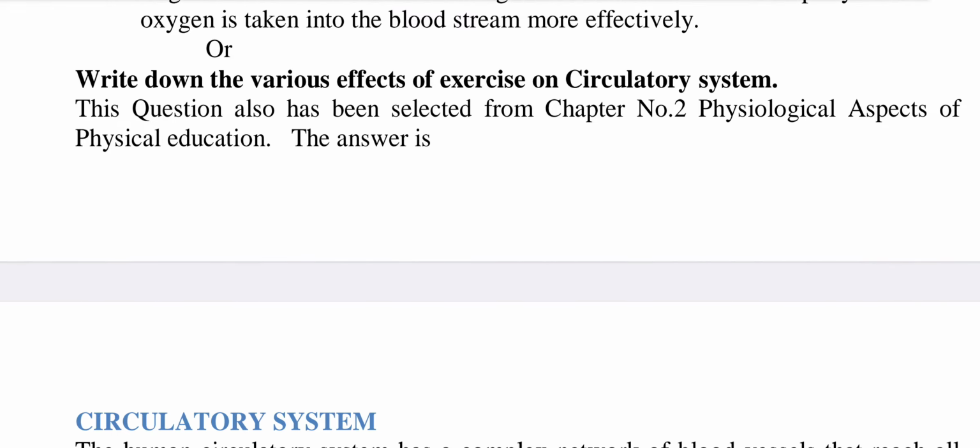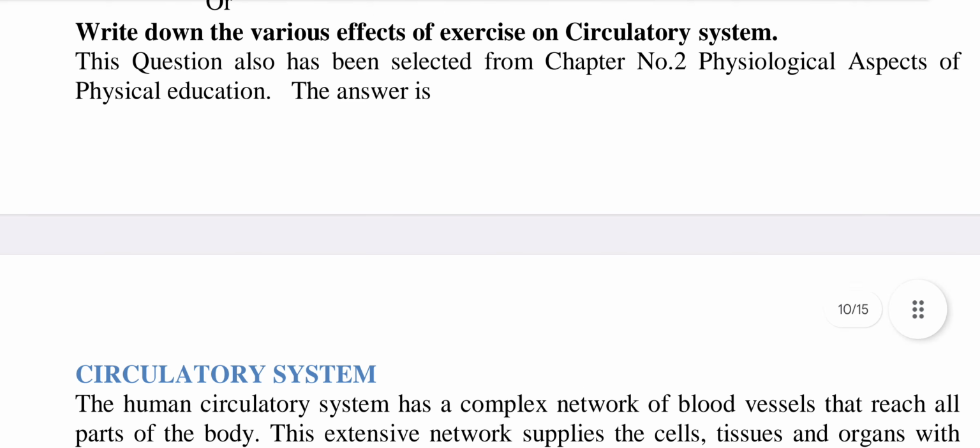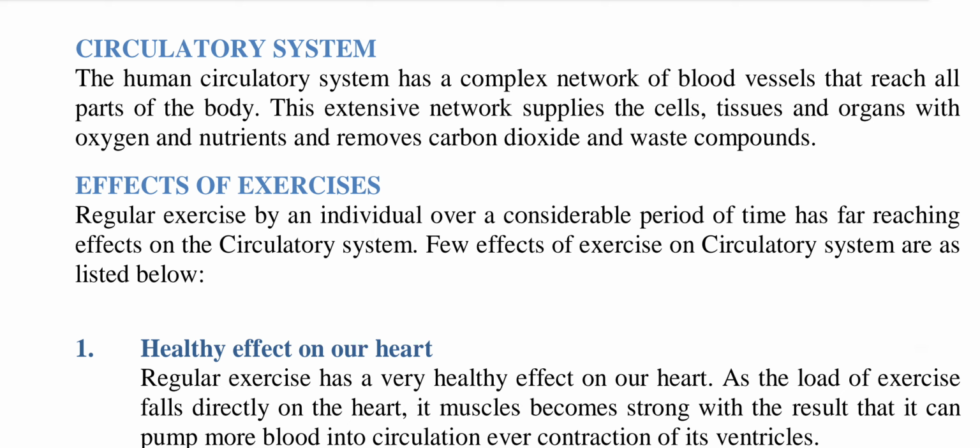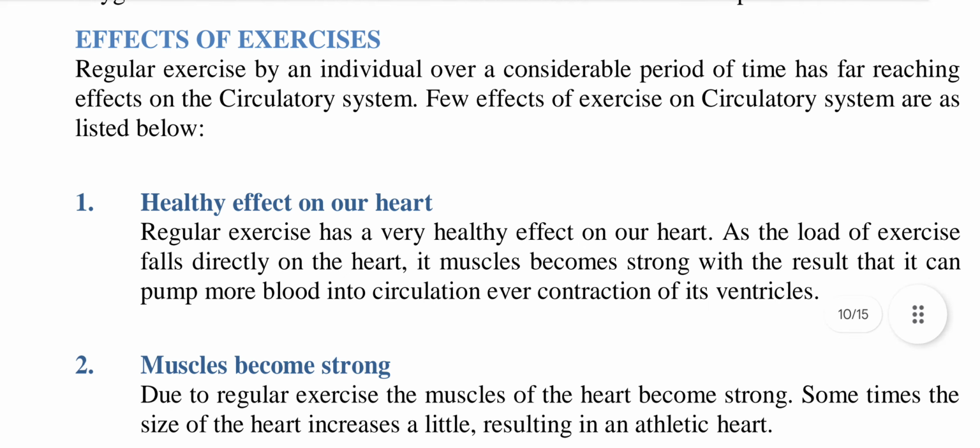Or write down the various effects of exercise on the circulatory system. This question also has been selected from chapter number 2, Physiological Aspects of Physical Education. The answer is: the human circulatory system has a complex network of blood vessels that reach all the parts of the body. This extensive network supplies the cells, tissues, and organs with oxygen and nutrients and removes carbon dioxide and waste products. Effects of exercise.